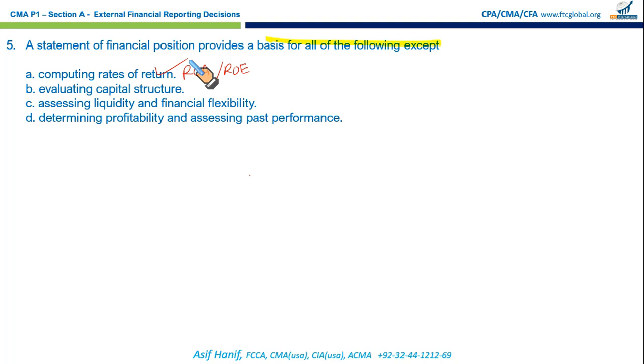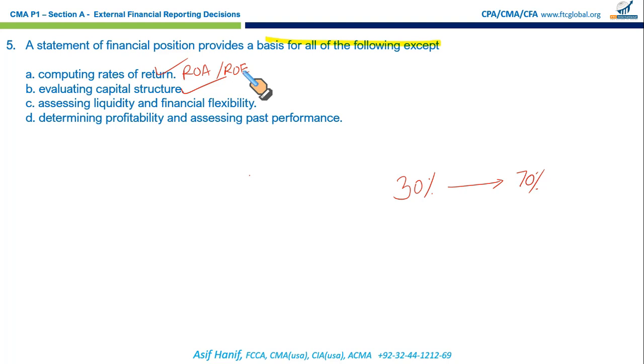Evaluating capital structure. What is capital structure? Capital structure means if we have used 30% of debt in our long-term funding, 70% is equity. This is what you call capital structure. Debt versus equity is what you call the capital structure on the balance sheet. That's a detailed area of Section B, CMA Part 2. True, we can do that from the balance sheet.